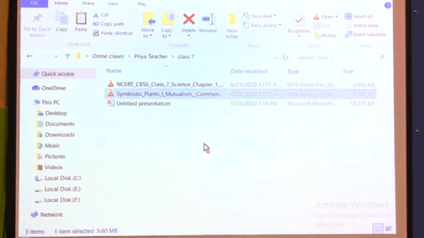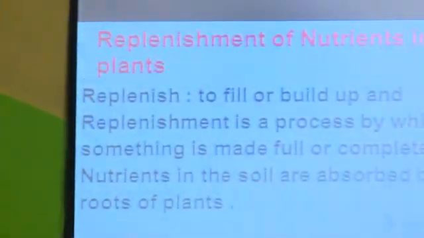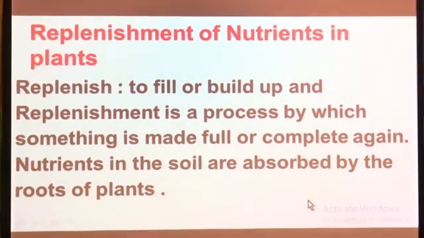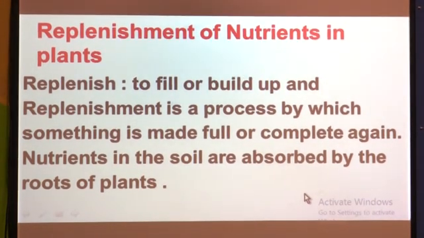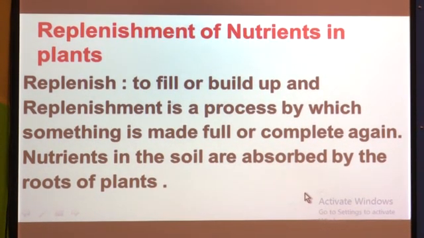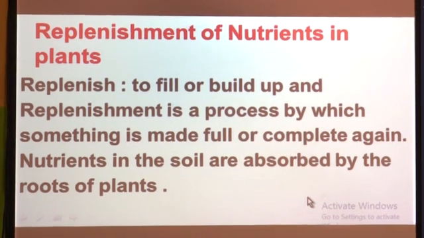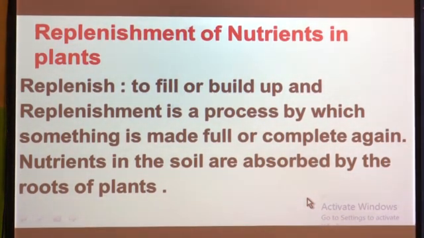I hope you all understood what exactly is meant by the symbiotic mode of nutrition. Next is replenishment of nutrients in plants. First of all, let us see what is meant by replenish. Replenish means to fill or build up. And what is meant by replenishment? Replenishment is a process by which something is made full or complete again.